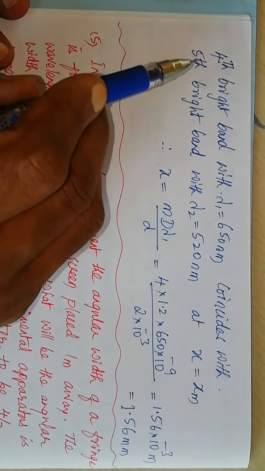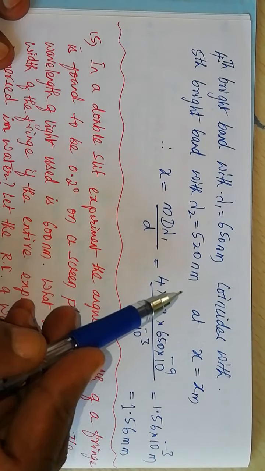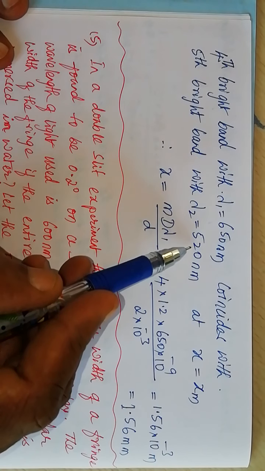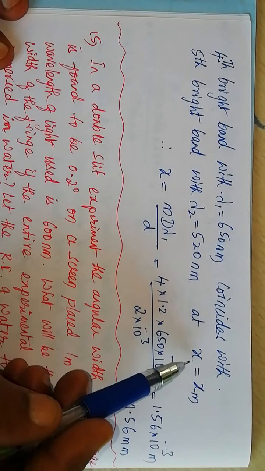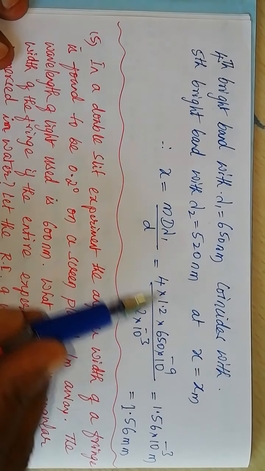That is, the fourth bright band with wavelength lambda 1, 650 nanometer, coincides with the fifth bright band with wavelength lambda 2, equal to 520 nanometer, at x equals x m. That distance x we have to find out.